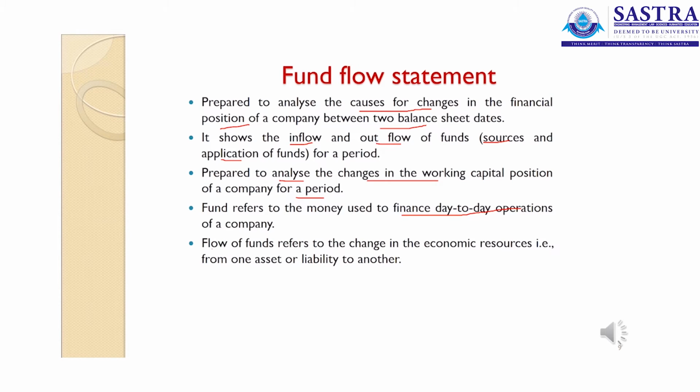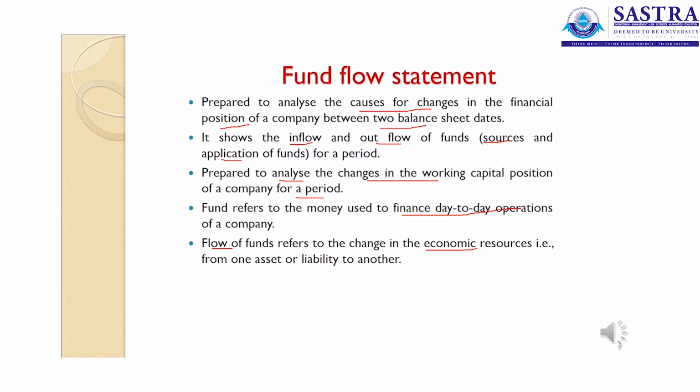Then flow of funds refers to the change in the economic resources. So we have a change in your economic resources, namely from one asset to another asset. Here I want to specify one point. What is flow of funds? Flow of funds must be from your fixed to current. That is said to be the flow of funds. If you have any change in the current asset and current liability, say for example the creditors paid, the debtors collected, bills payable paid, bills receivable collected, this will not amount to the flow of funds. Issue of debentures for cash: now we have a fixed liability and a current asset. This is flow of cash, flow of funds.